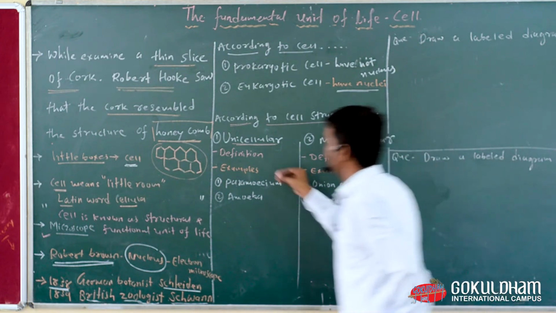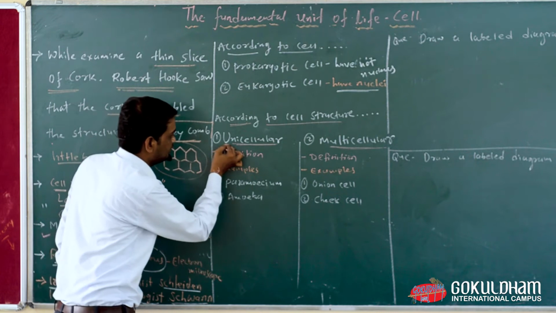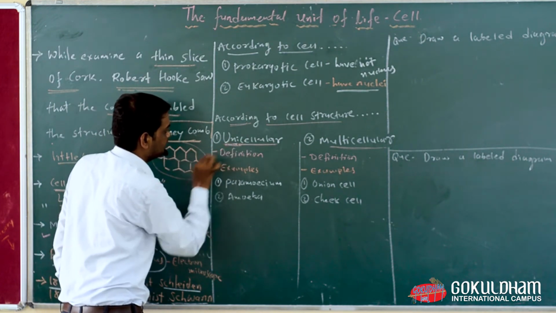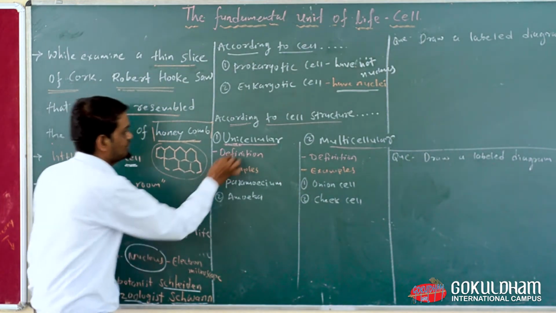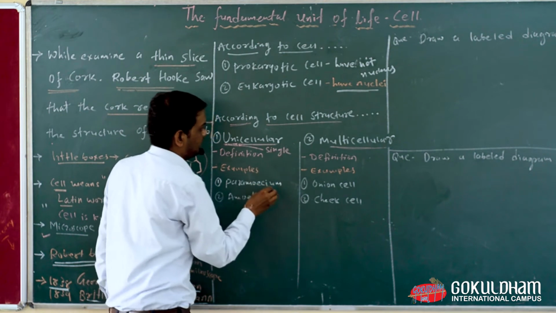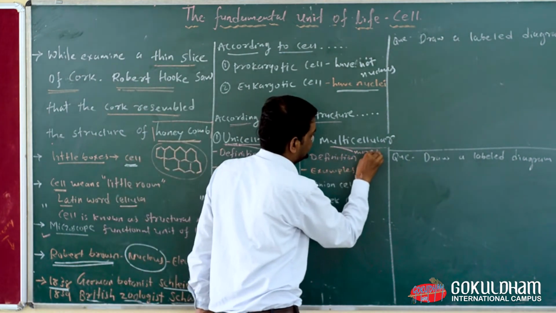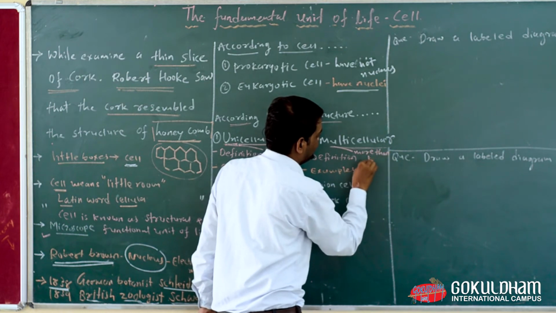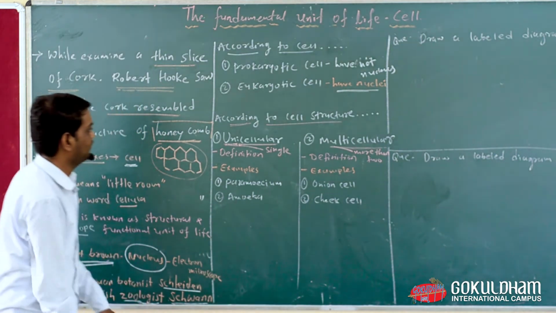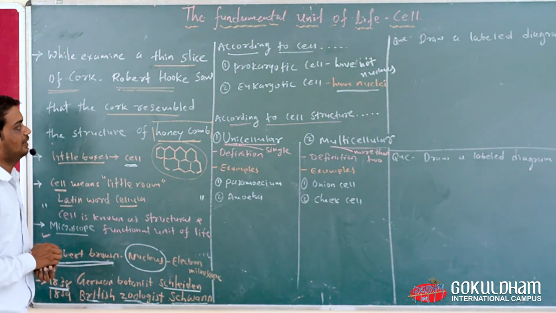Look here, unicellular. Uni means one and only one, that means single. Uni means single and multi means more than two.